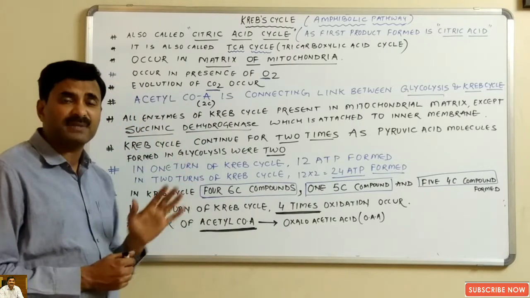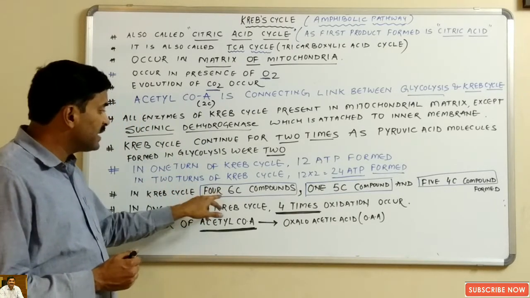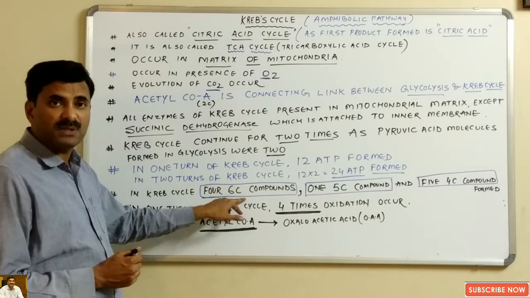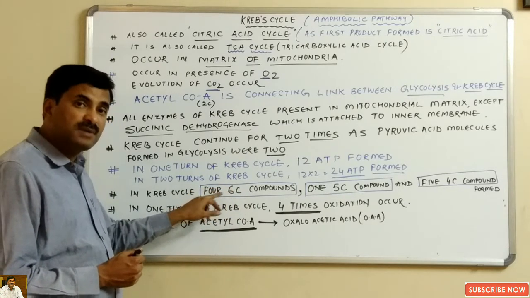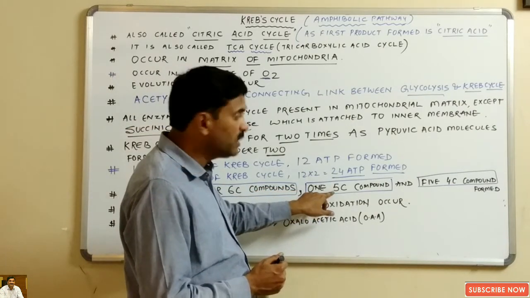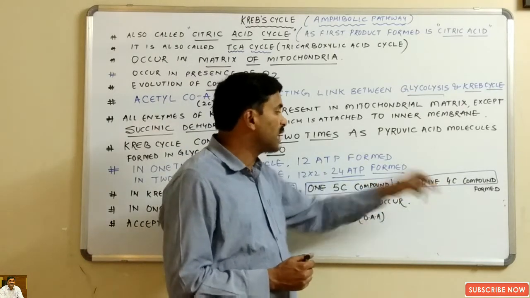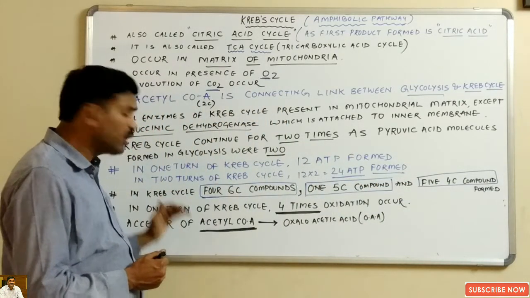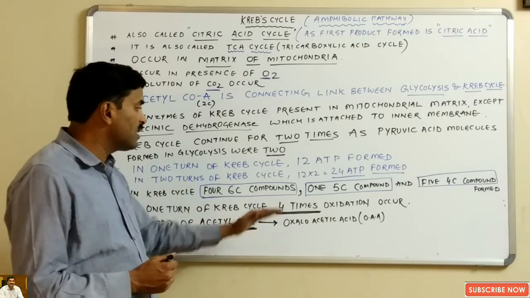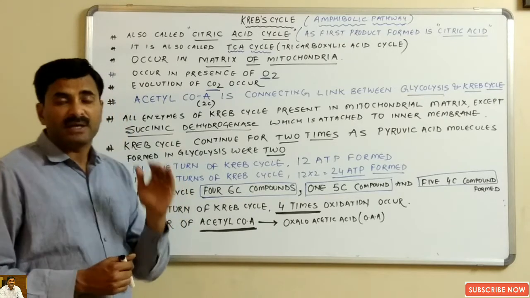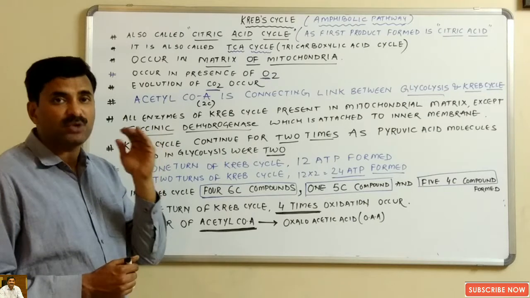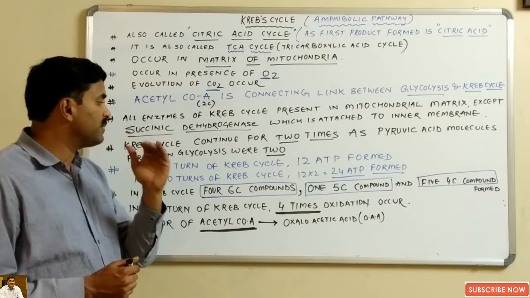Now in the entire Krebs cycle, you will notice that there will be formation of 4 6-carbon compounds, 1 5-carbon compound, and 5 4-carbon compounds. Not only this, in one turn of the Krebs cycle, 4 times oxidation will occur. Each time when oxidation occurs, dehydrogenation will happen, meaning hydrogen will be removed.